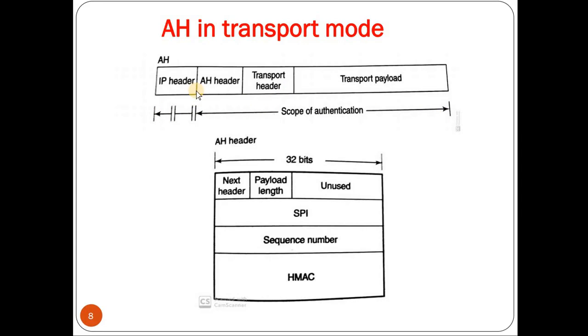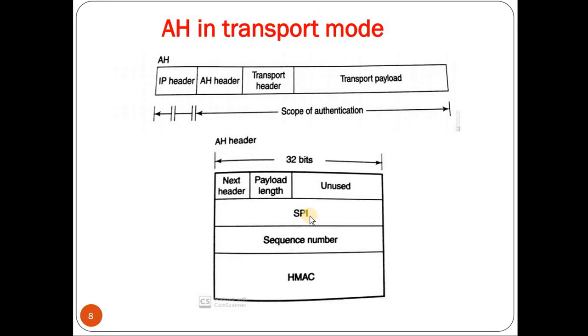So it provides authentication for the entire packet, starting from the AH header to the transport payload, but when it comes to the IP header, only some part of the IP header is provided authentication, not the entire IP header. So coming to the AH header in detail, this shows the different fields that are present in the AH header. Initially we have the SPI, that is the security parameter index,